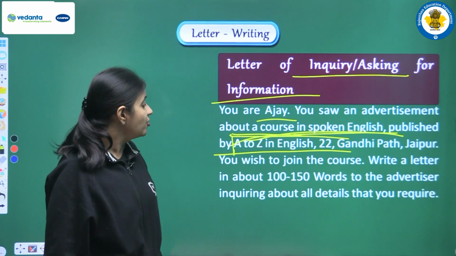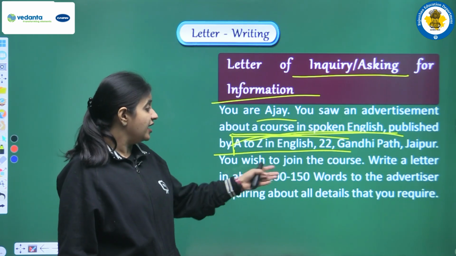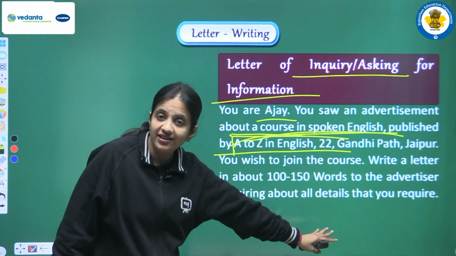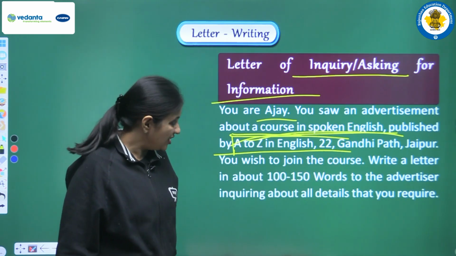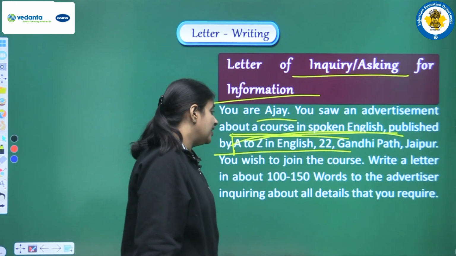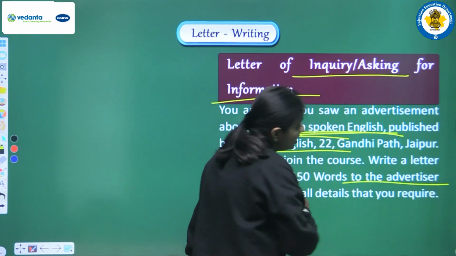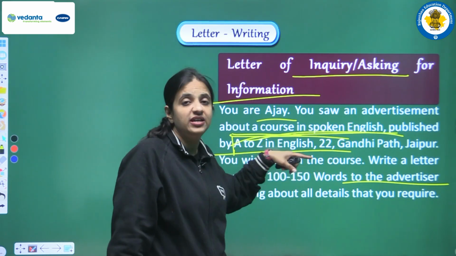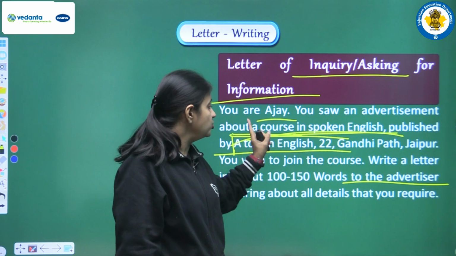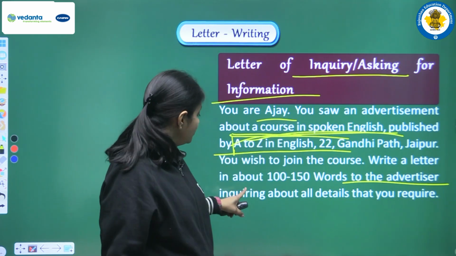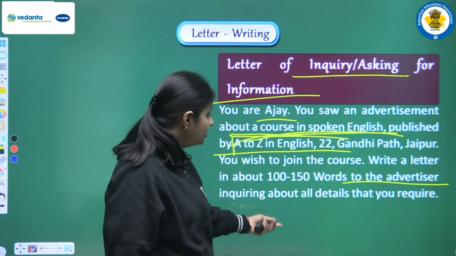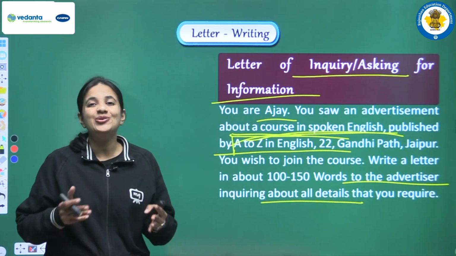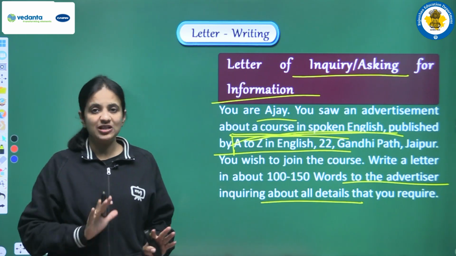Write a letter in about 100 to 150 words to the advertiser inquiring about all details that you require. Now what is the question? The question is that we have to write a letter, and that letter we have to address to the advertiser. Now who is the advertiser? The advertiser is this institute, or we can say this firm, that is A to Z in English. Okay, and in that letter we have to inquire about all the details that we want to know. Okay, I hope the question is clear.